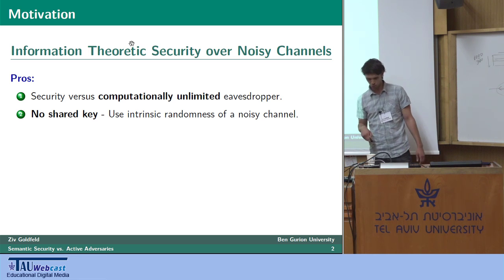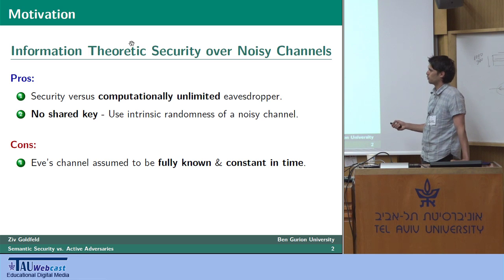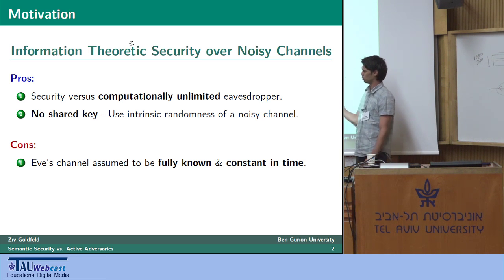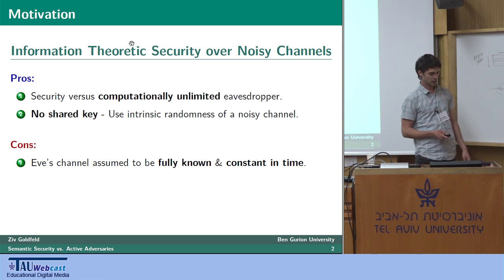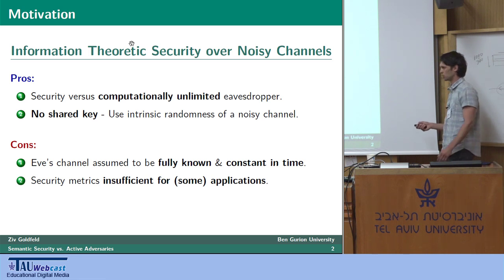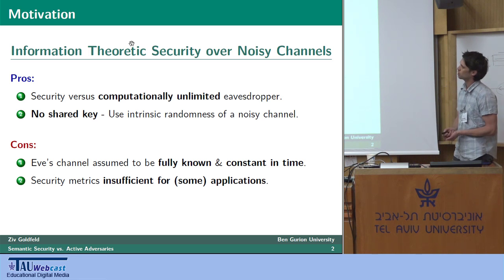However, information theoretic proofs that establish these two properties are usually derived under the assumption that Eve's channel is fully known, and most of the works also consider it to be constant in time, which is practically hard to rationalize or justify. Because if Eve models an adversarial entity, she won't be too happy to disclose any useful information to the legitimate parties, in particular not the statistics of her channel. So removing that would be nice. And furthermore, the commonly used information theoretic security metrics are insufficient, at least for some applications, as I will elaborate in a few moments.